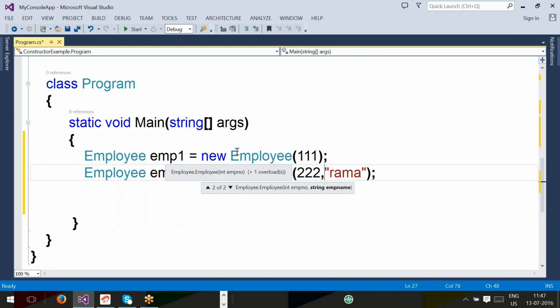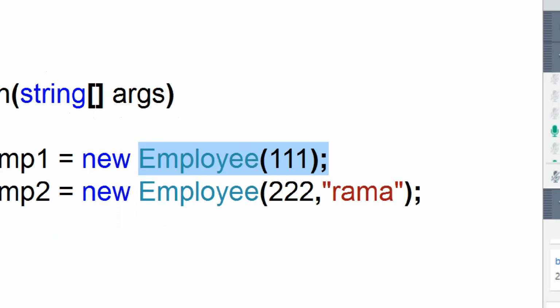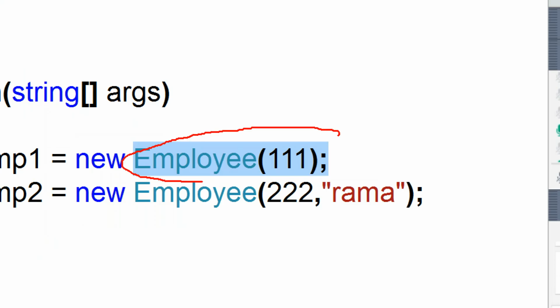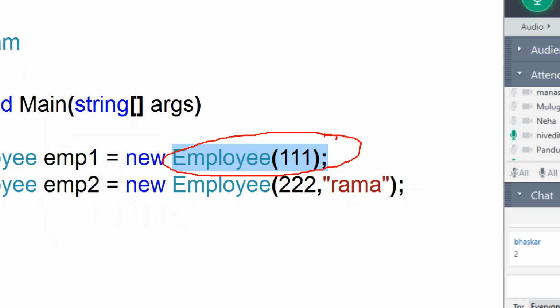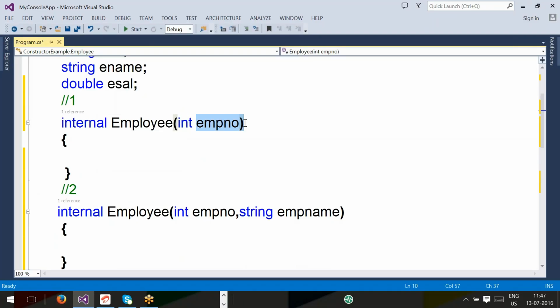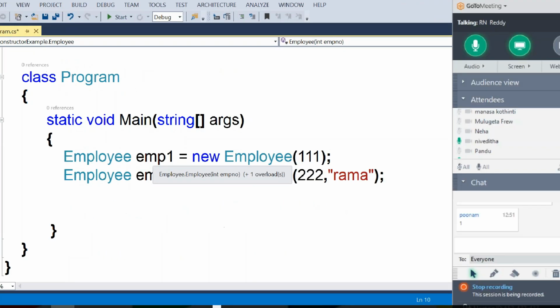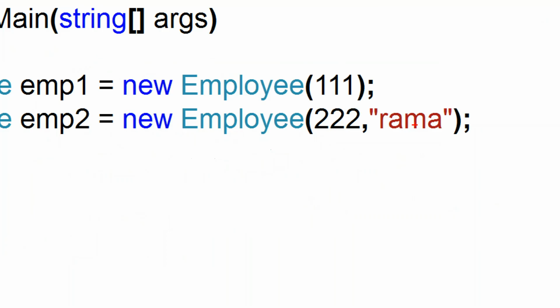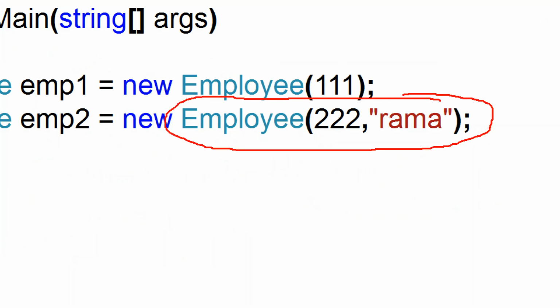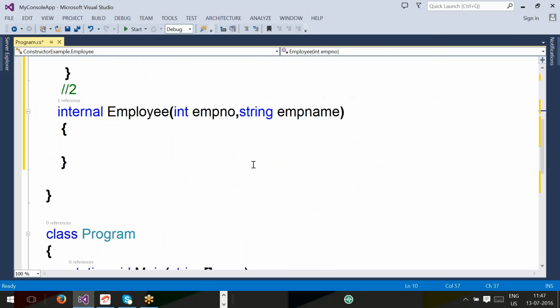Now my question is, which constructor will be called by this invocation? The first one, and 111 will be stored into the ID. And here, which constructor will be called? The second one. It will look for a constructor which has two parameters, one int and one string. So that is the story. Are you clear? Yes.